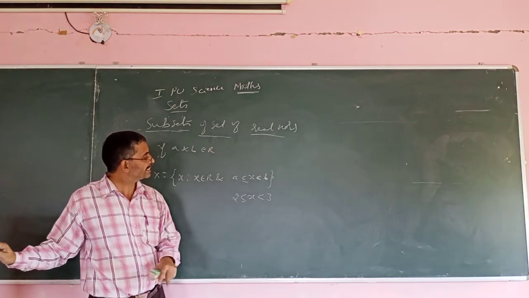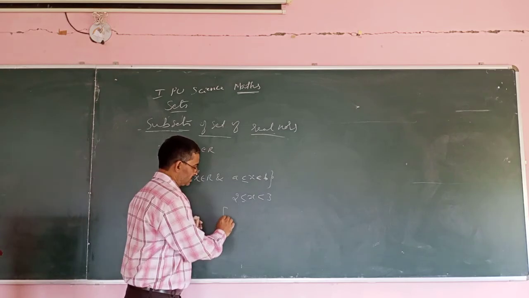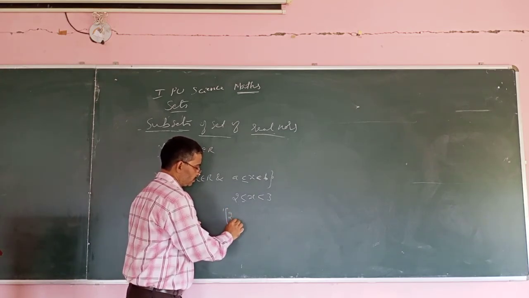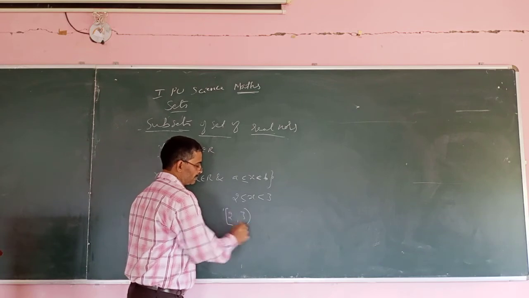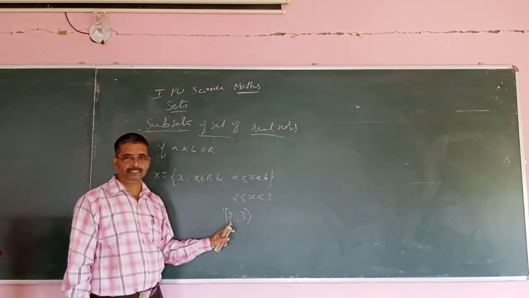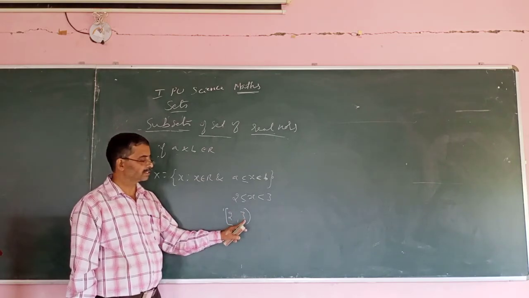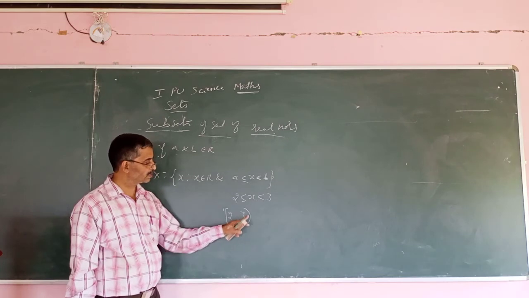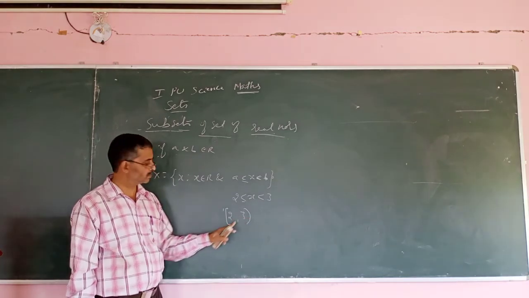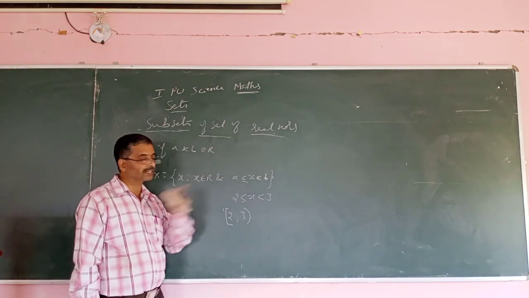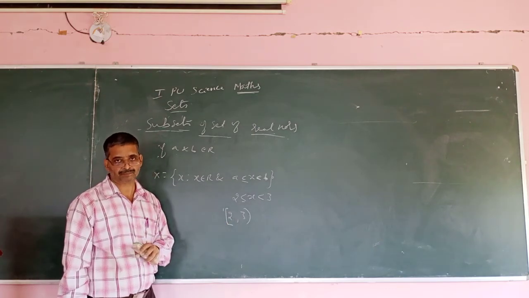So how do we represent this? This we represent like this. Square brackets we use there. [2, 3). So what is the meaning? Here square bracket only. What is the meaning? 2 belongs to the set. 3 doesn't belong to it. This is closed. This is open bracket. So you will write using square brackets. Closed, that means it is part of the set.